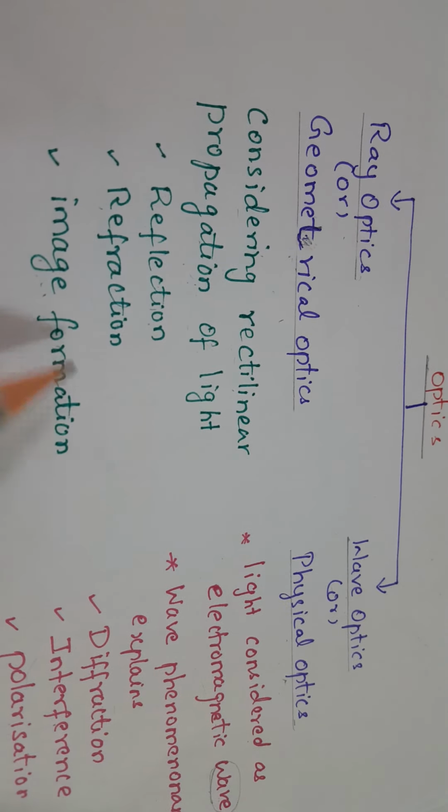Example, light rays coming from a bulb or a candle. Next is the parallel beam. You can see a lighted candle here. This is the diverging rays.